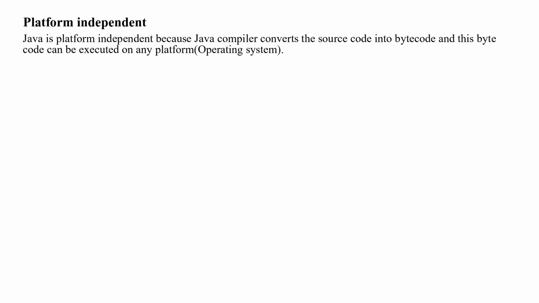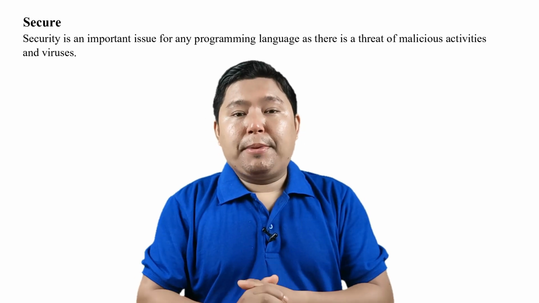Why is Java called platform independent? This question is asked many times in exams and interviews, so you have to write and speak well. So now let's move on to the next feature, secure. Java is a secure programming language.